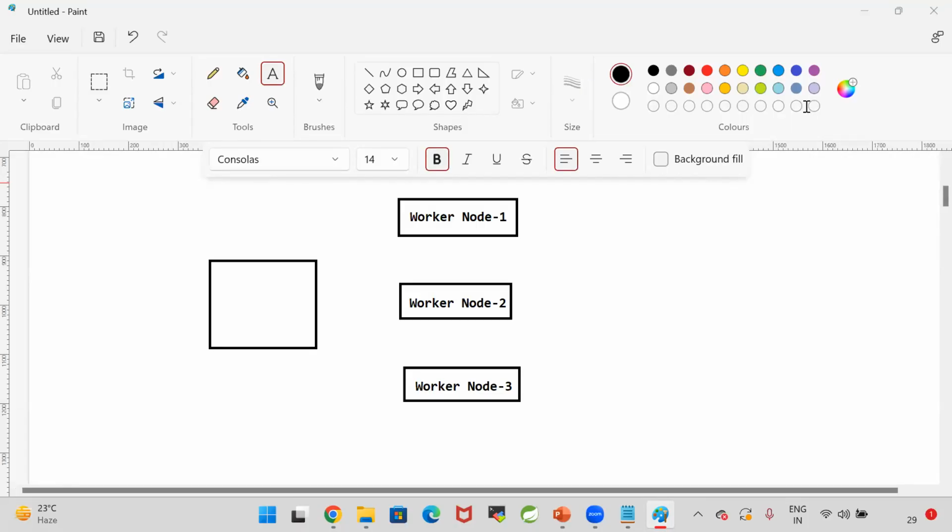Come on, guys. Does the manager do the work, or does the manager assign the work and monitor the work? Manager will assign the work and will monitor the work.